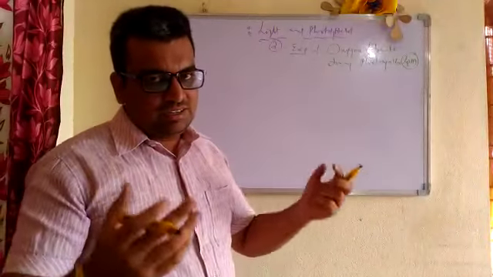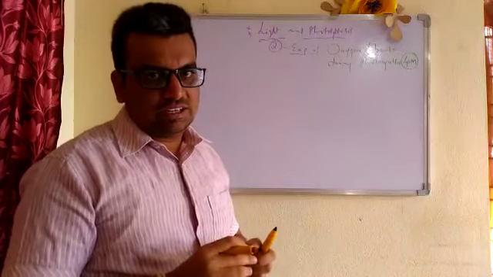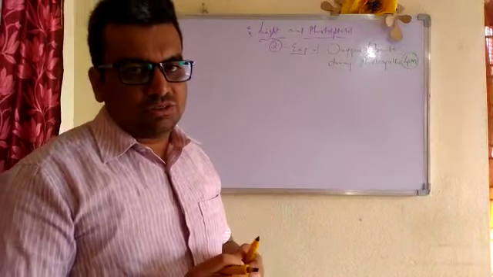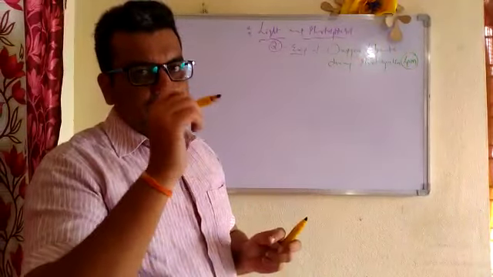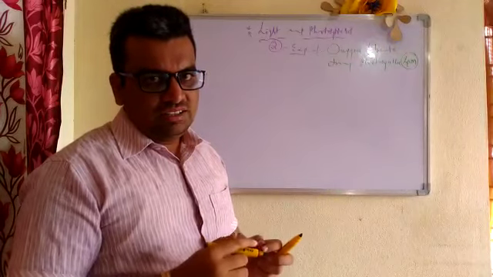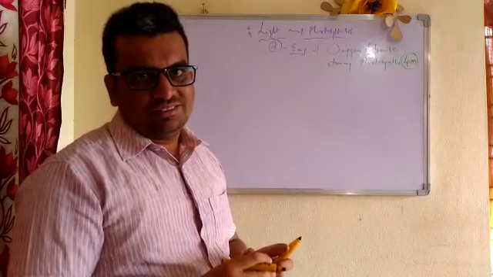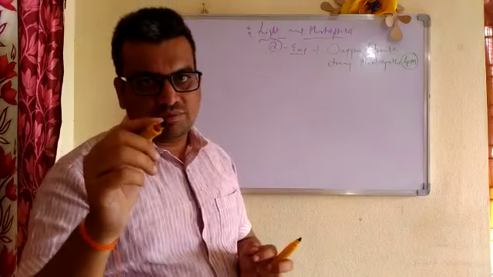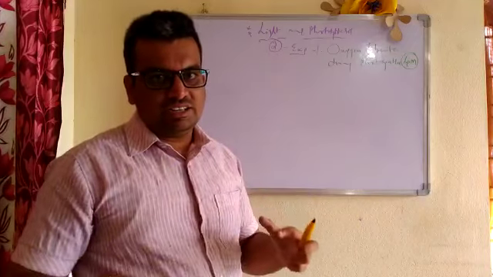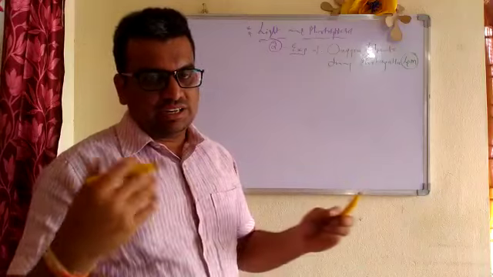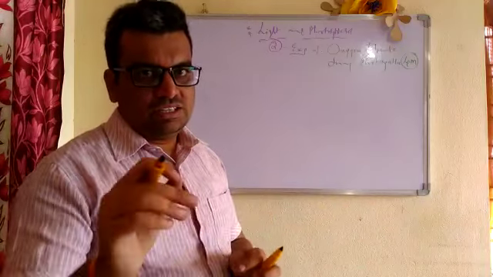This is the point every time I am forgetting to tell, but now I remind you, all the 10th class and 9th class children: while writing an experiment question, first of all you have to draw the diagram. Why, sir? You may ask. If you draw a very beautiful diagram, then the person who is correcting your papers understands that you know everything. If you label properly, and do the heading properly, he understands that you will write the entire answer perfectly. By that you can get a plus point while correcting the answer sheets. So it is my important suggestion to you.